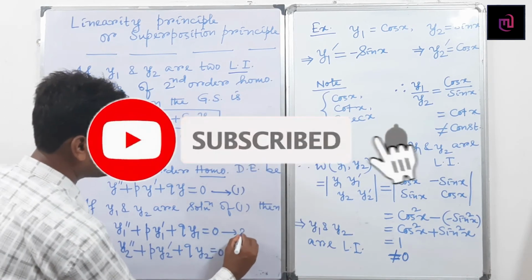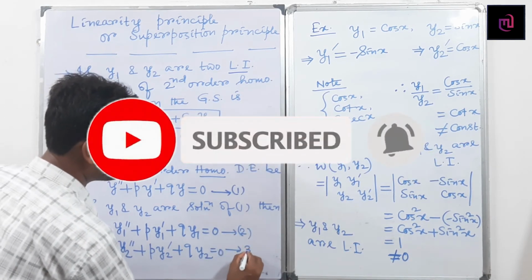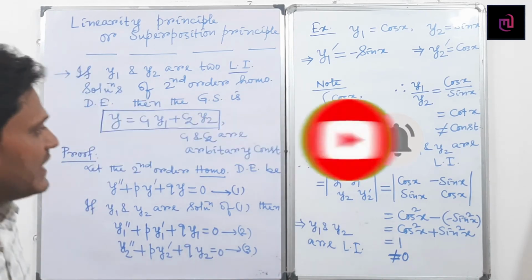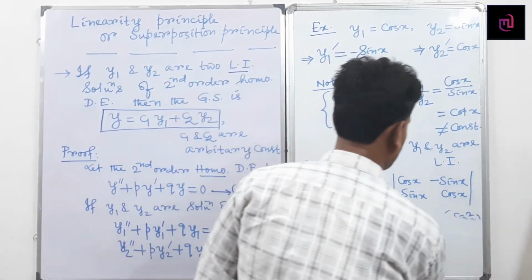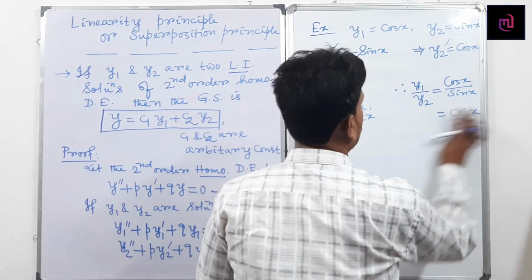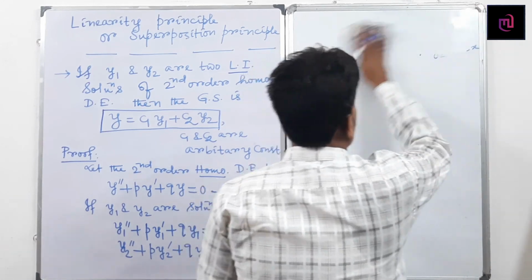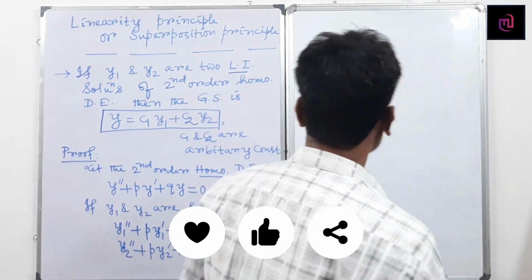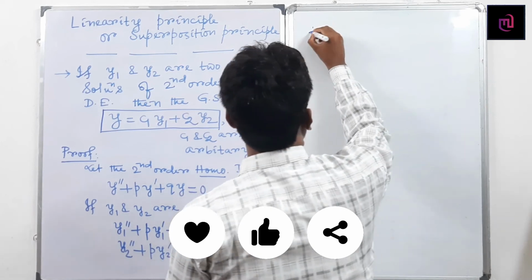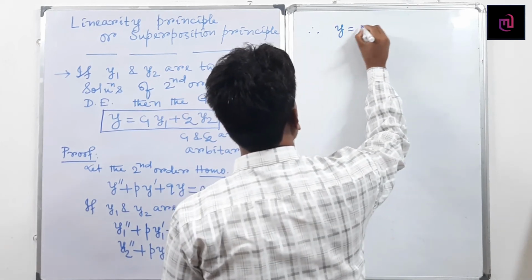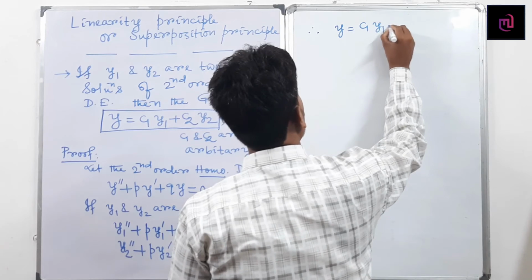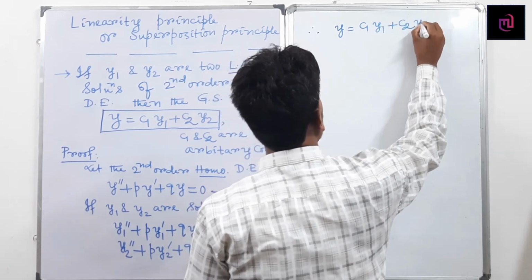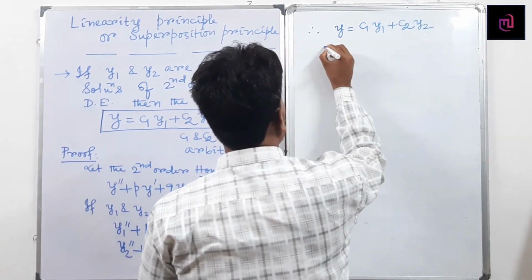Suppose this is 2 and this part becomes 3. Then the third one is given: y equals c1 y1 plus c2 y2. So what is y dash?